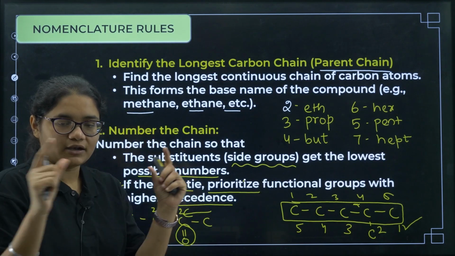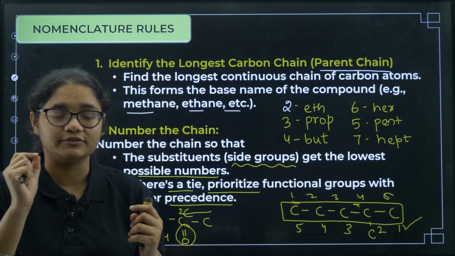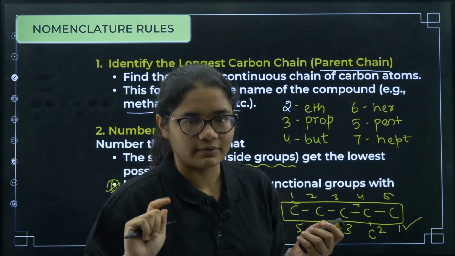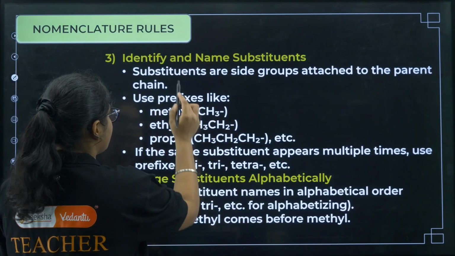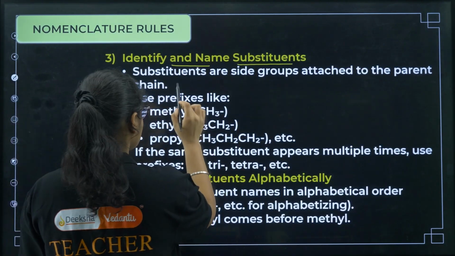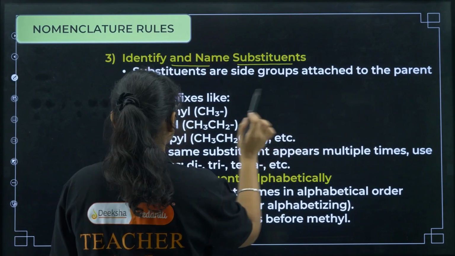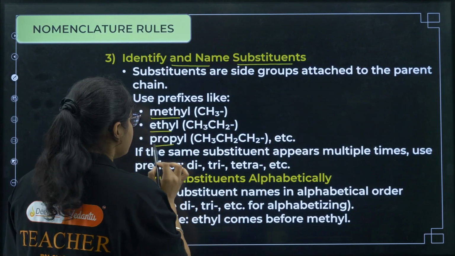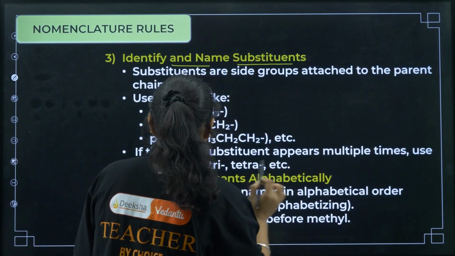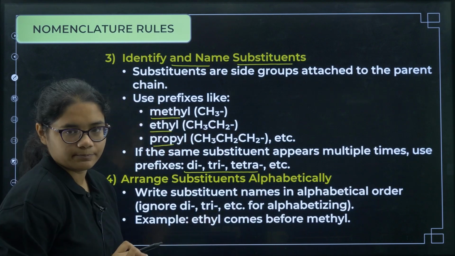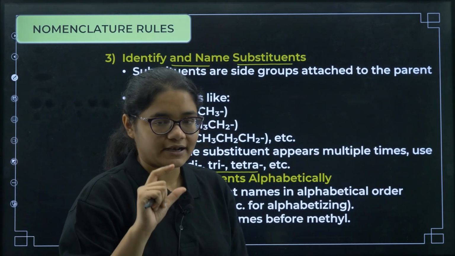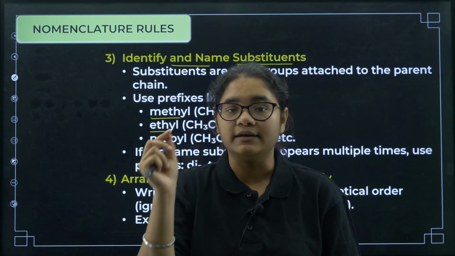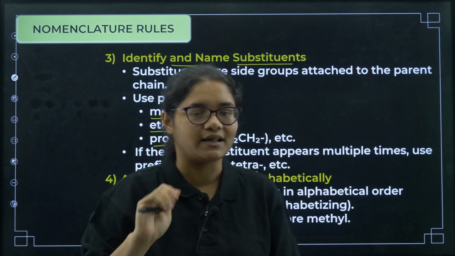Clear? First step is to identify the longest carbon chain. Second step is to identify and number the chain correctly in such a way that the substituent should get the least number. Okay, now third step is to identify and name the substituents. The substituents are the side groups attached to the parent chain. Use prefixes like methyl, ethyl, propyl for the substituent. Okay, if the same substituent appears multiple times, use prefixes like di, tri or tetra. So step number 1 is to identify the longest carbon chain. Step number 2 is to number the chain. Step number 3 is to identify the substituents that are present.